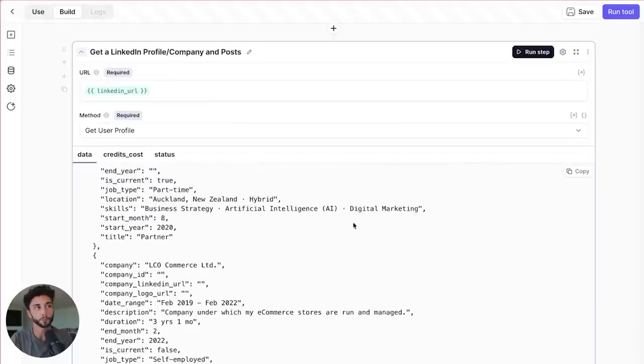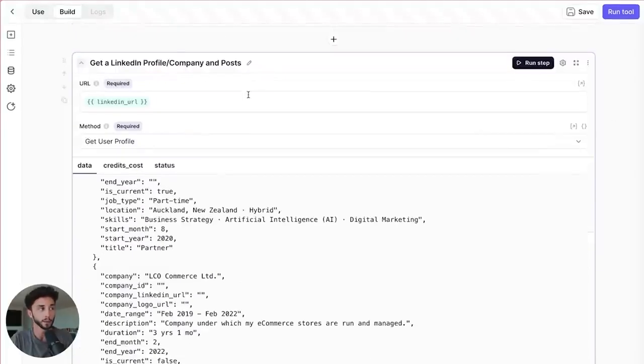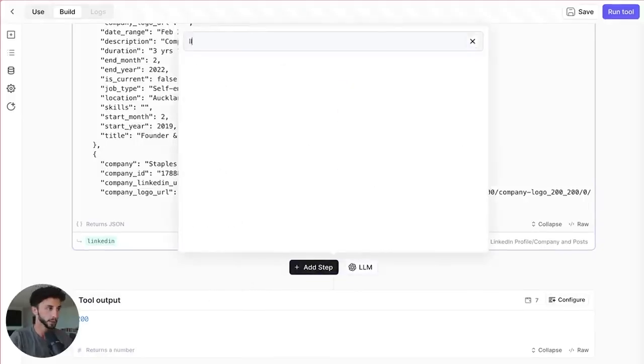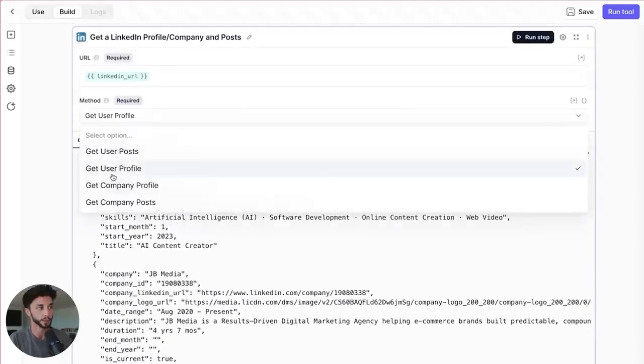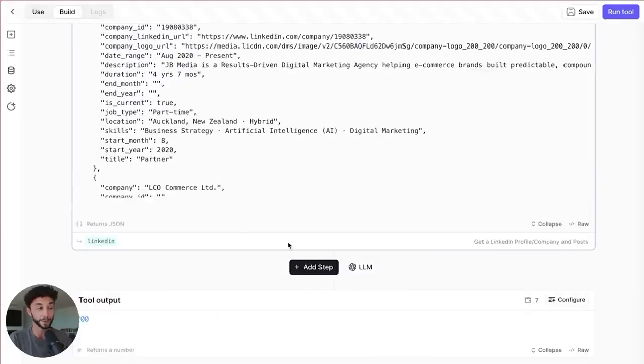So this is really cool. I would probably add one more step to this if I was taking this and building it for my own team. I would add in another LinkedIn scrape here where we just do the same thing, but we'll also get the posts, because posts can give you a bit more up-to-date information on what they've been doing recently. You just go add a step, LinkedIn, and you do the same thing as we've done here, but you change this to LinkedIn post, get user posts. So that may be a cool thing for you guys to add on at the end as a bit of a challenge. You can pause this video and do that.